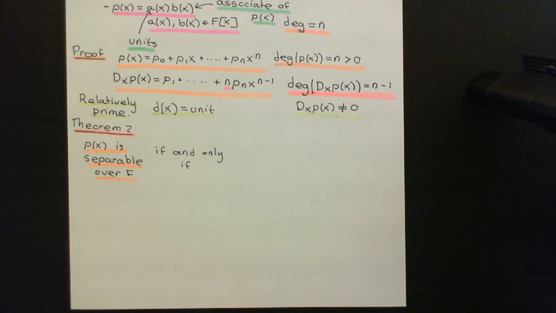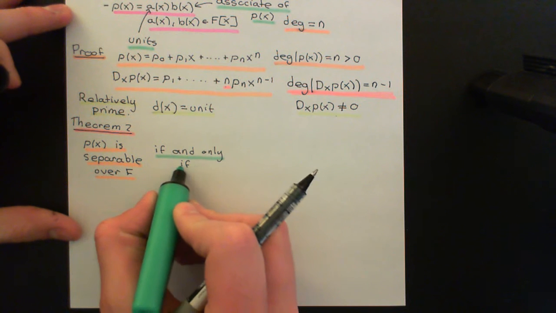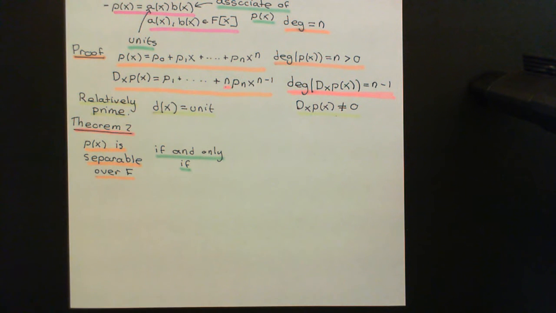So all polynomials in the ring of polynomials over the field capital F are going to have factorizations that are unique up to the choice of associates, but that's not a big deal, into irreducibles in the ring of polynomials over the field capital F.